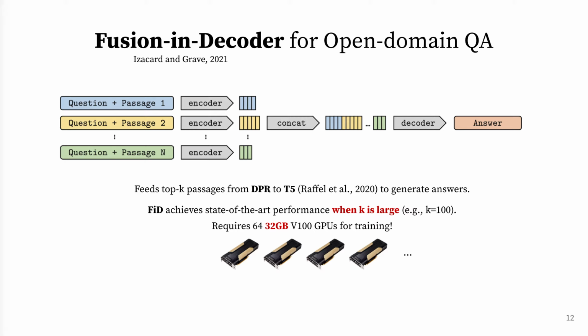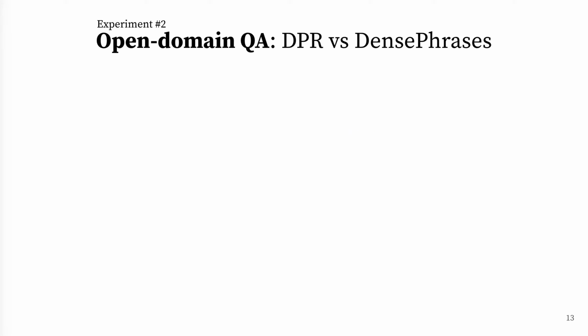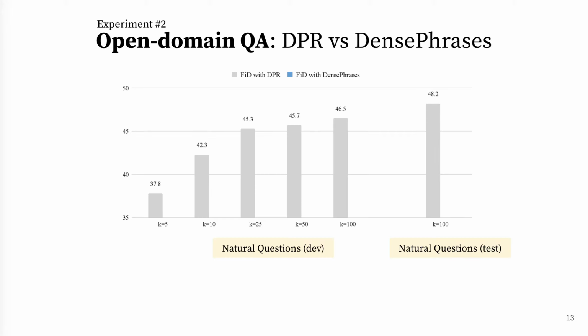Here we replace DPR to DensePhrases and train FID to see if there is any improvement. Note that without such pipeline approach, DensePhrases alone can retrieve phrase-level answers as well. In our second experiment, we measured the open domain QA accuracy comparing FID-based DPR and FID based on DensePhrases.